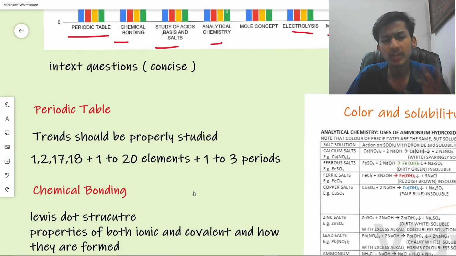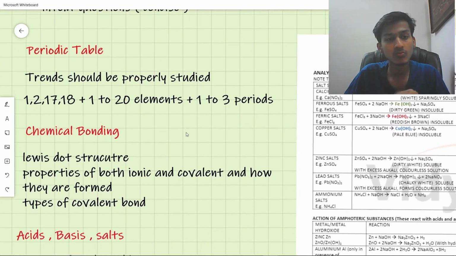Now, the first thing that I would like to highlight for you is the in-text questions. In-text questions for all the chapters that you do. The in-text questions are from the concise book, so you have to do the in-text questions from all the textbooks that you have. Clear? This is the first thing that you have to follow.